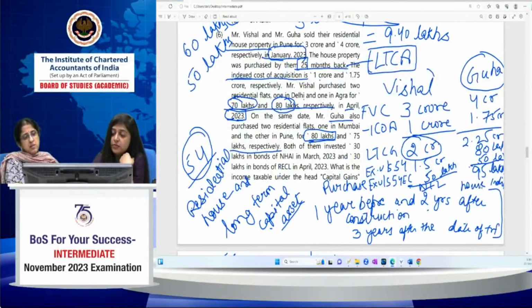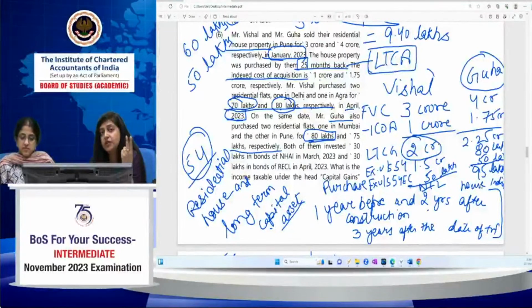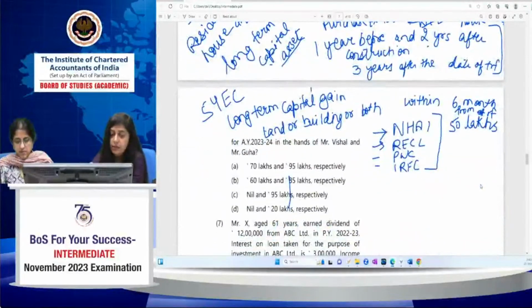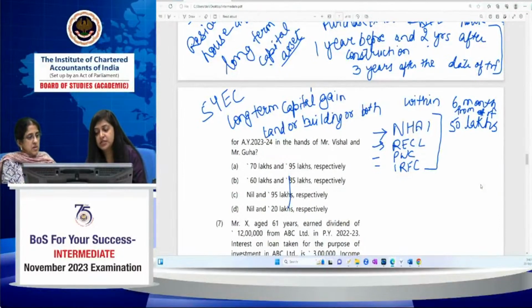But since Mr. Vishal's long-term capital gain doesn't exceed 2 crore, he has the option of claiming exemption in respect of 2 residential houses. So it's beneficial that he claims the exemption for both the residential flats. So A is not the correct option. Then B, 60 lakhs and 85 lakh, is also not the correct option, because the maximum exemption under section 54EC which they can claim is 50 lakh, not 60 lakh.